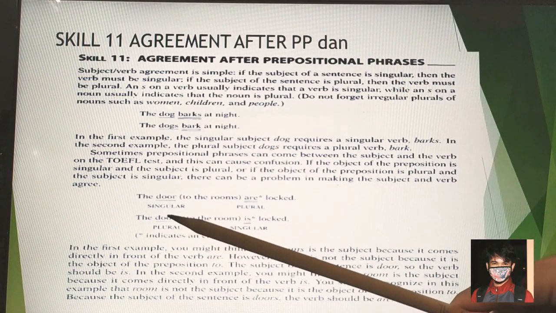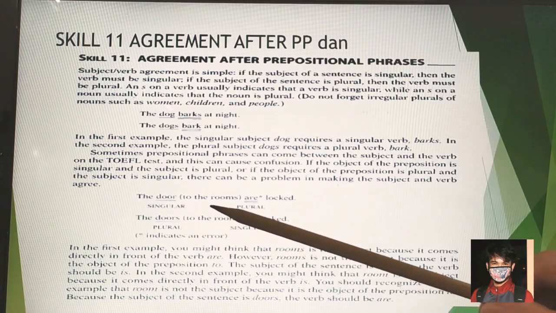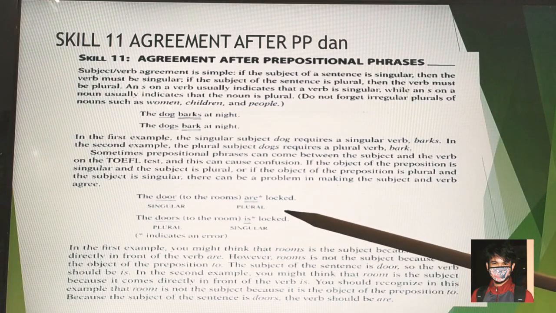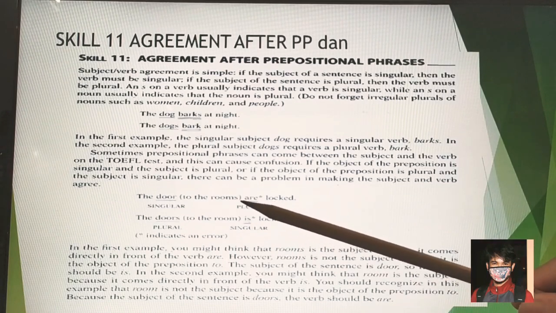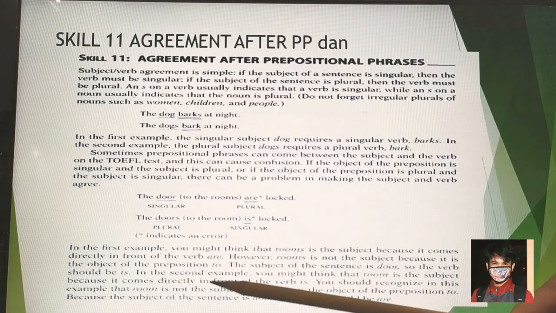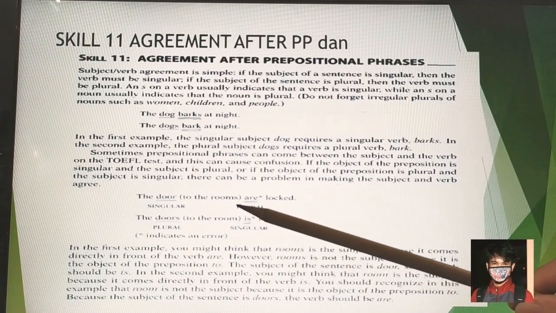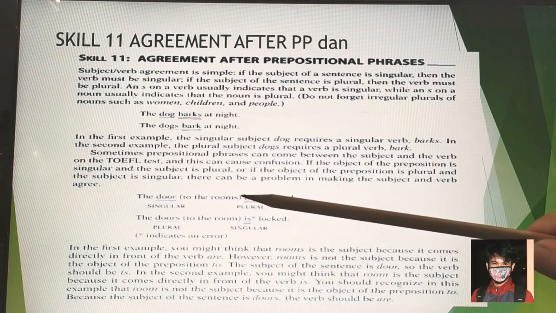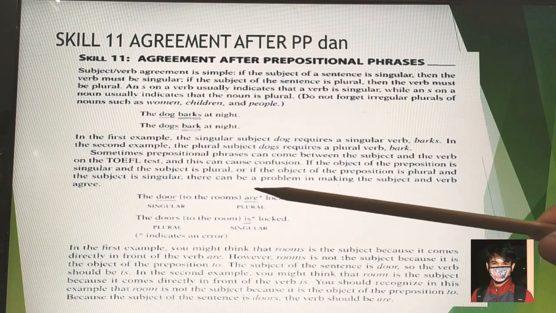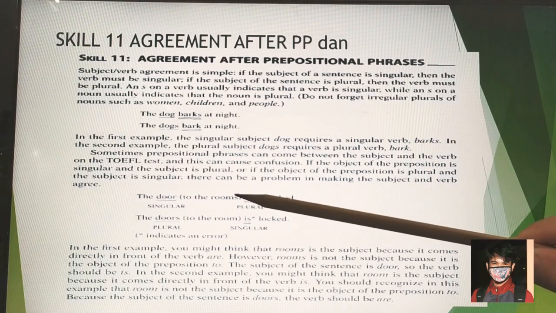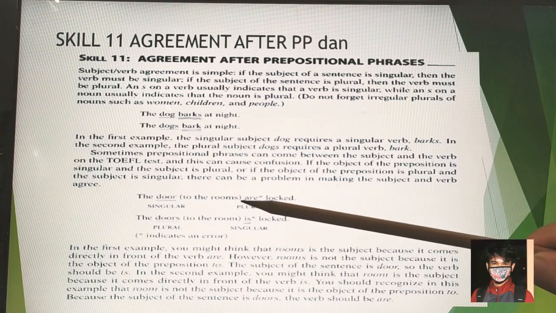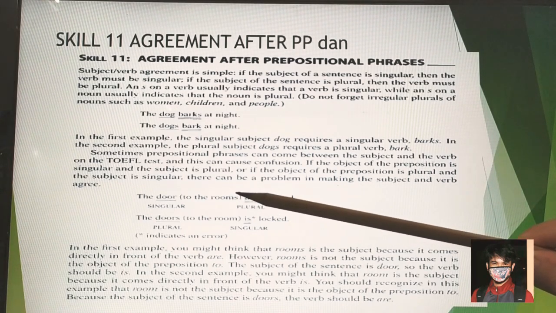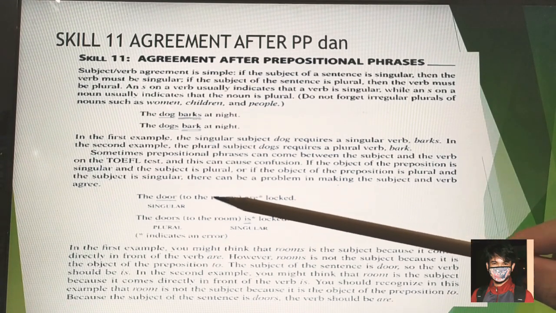So take a look at this one. The door to the rooms are locked. So the door is singular, and to the rooms are locked. In this example, you might think that the rooms is the subject because it comes directly in front of the verb are. But you have to pay attention to this one. This is really tricky. Even though it is rooms here, the subject is not rooms. The subject is the door.